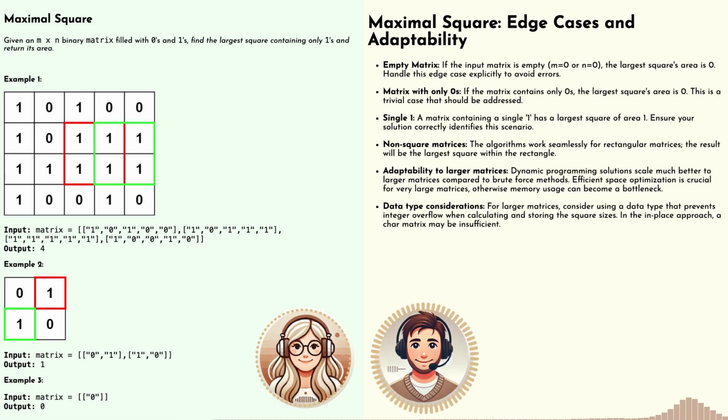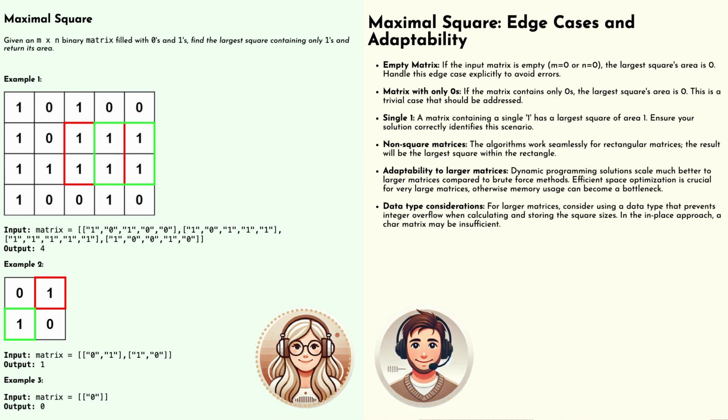Definitely. So we've covered a lot of ground here. We've discussed the problem itself. We've explored both the brute force and the dynamic programming solutions, even delved into pseudocode and those crucial edge cases. It's been quite a comprehensive exploration of the maximal square problem, wouldn't you say?